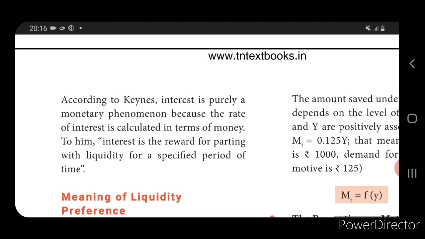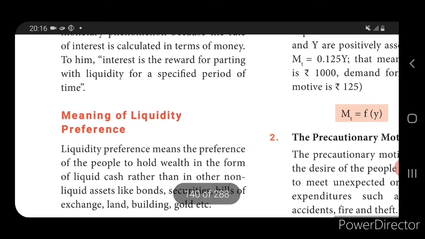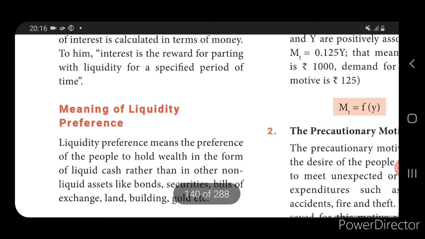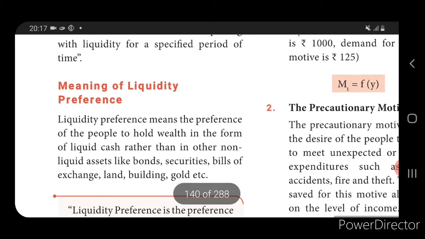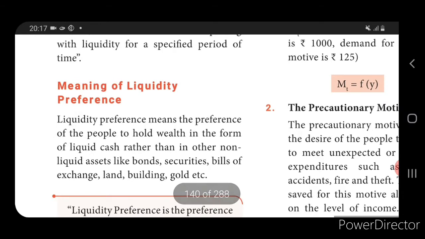The rate of interest determines the demand for money and supply of money. So whether the rate of interest is high or low, we can determine the demand for money and supply of money. He has used the word liquidity preference. So what does liquidity preference mean? That is how people hold money. In what form?